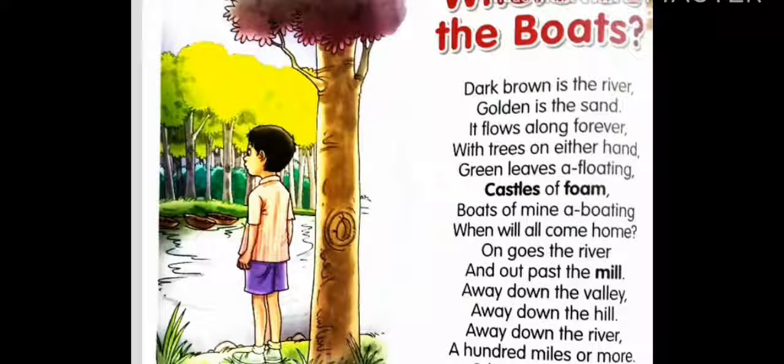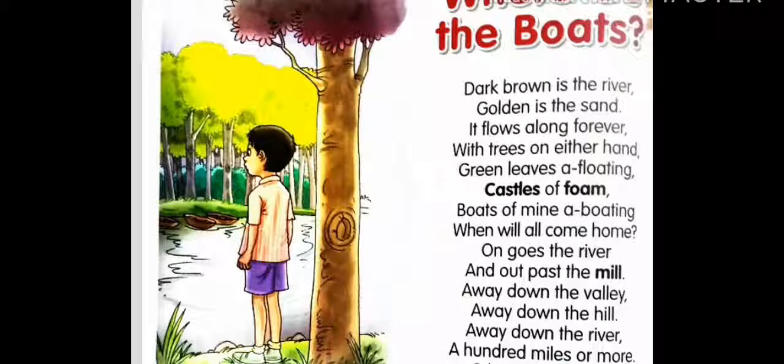Away down the valley. So valleys, do you know the valleys? Between two hills, there will be some place and that place we call a valley. Away down, it is falling down the valley. Away down the hill, even the hills are there. So it is going from between the hills and it is falling into the valley. Away down the river. So who is going now? Out past the mill, down the valley, down the hill and away down the river. Who is going now? So this water is flowing and along with the water, the boats are going.